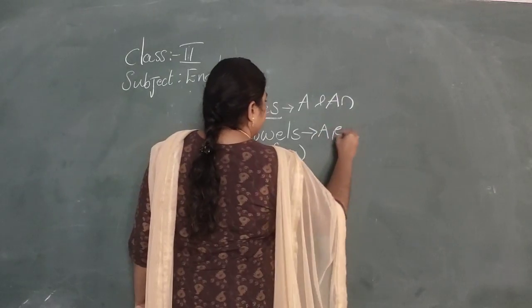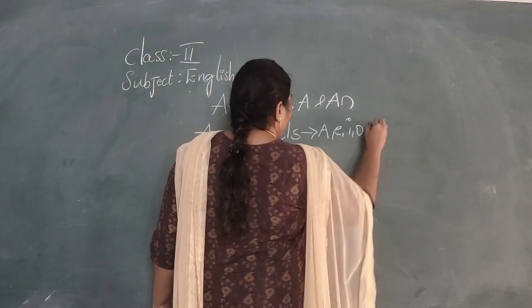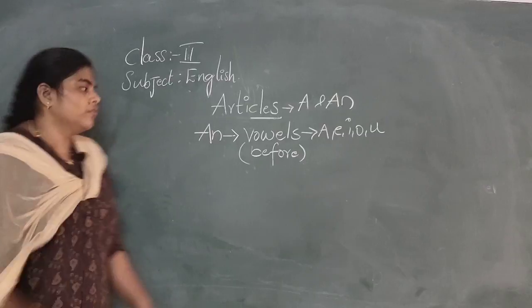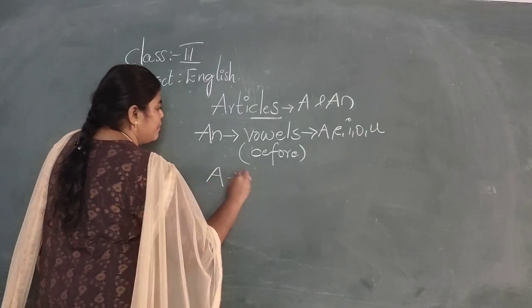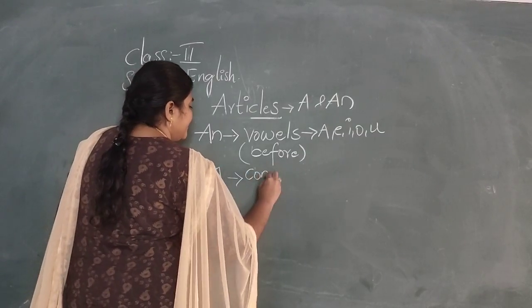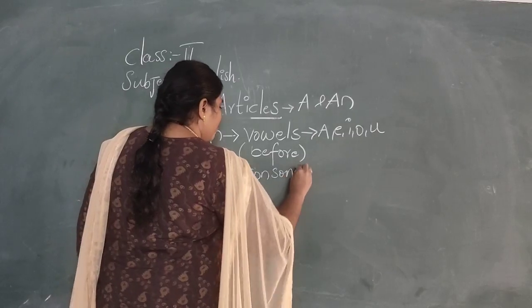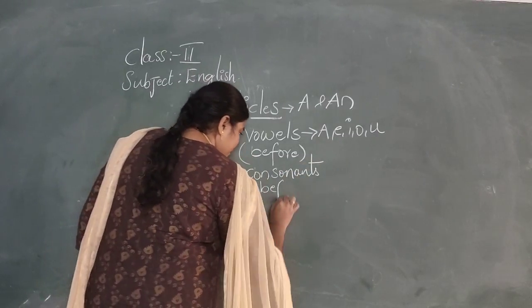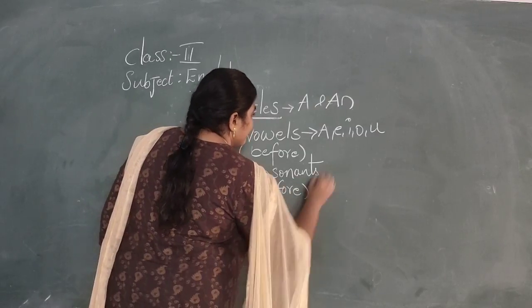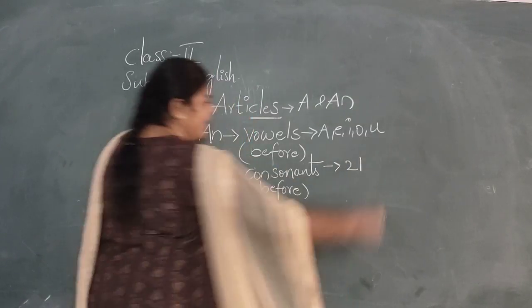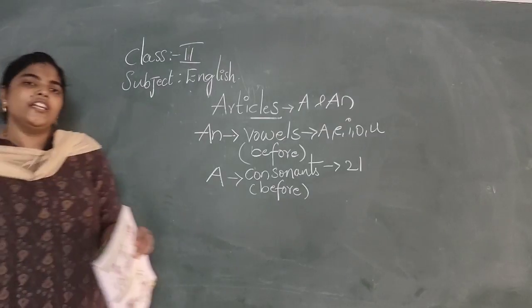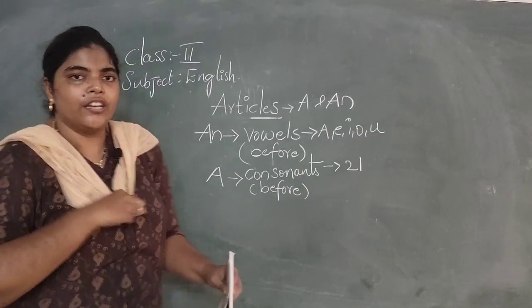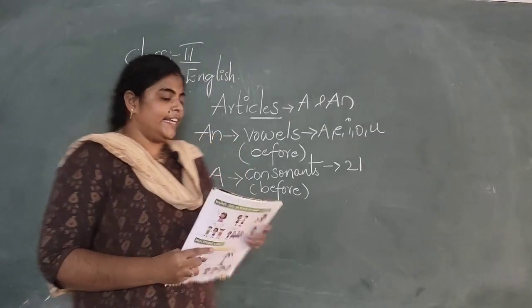A, E, I, O, U. A comes before consonants. That is not consonants, that is consonants. There are 21 consonants. We have seen vowels and consonants now, no?